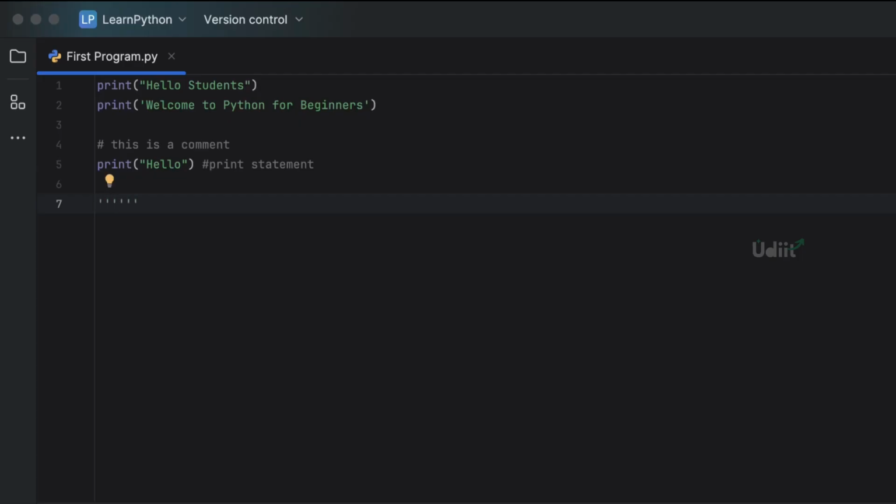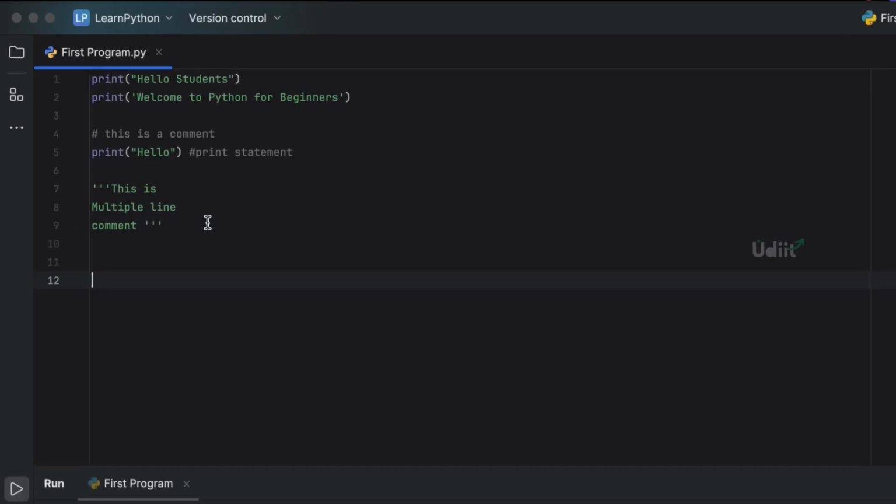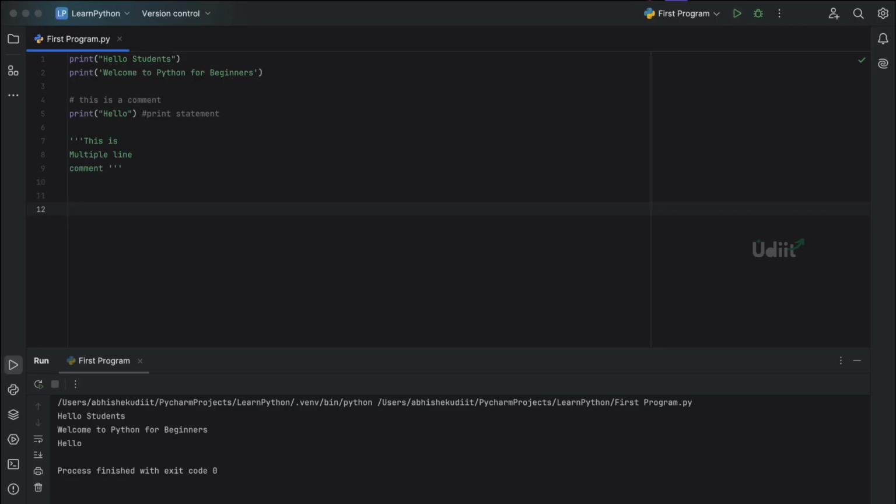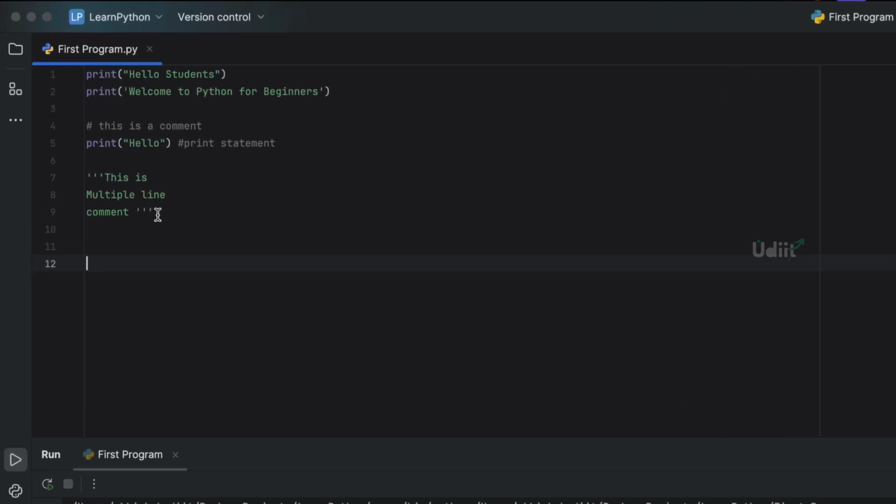I'll give triple quotes and then inside that I'll say this is multiple line comment. I have said that in 3 lines, you can see. When I execute it, we can see that this will not affect the output. So we'll not get anything in the output. This is just a comment. So this is how we can write multiple line comments in Python.